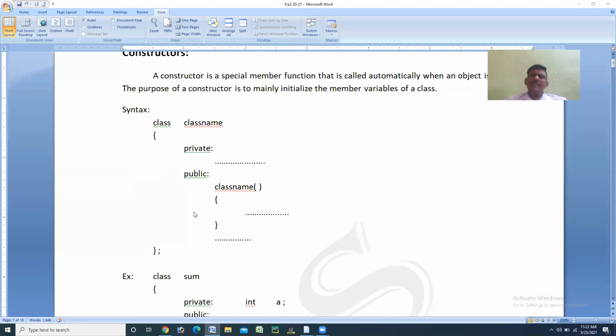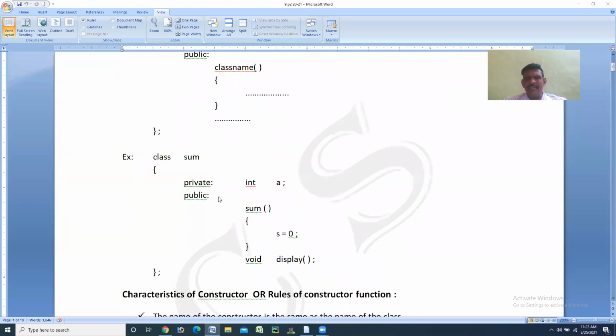Then, concerned with this syntax, if you follow the example, you can easily understand. The 2 points discussed above are explained in the form of an example here. Example: class sum, next line opening brace, private colon, int a semicolon. I'll go back and explain again. What is class here? Class is a keyword.